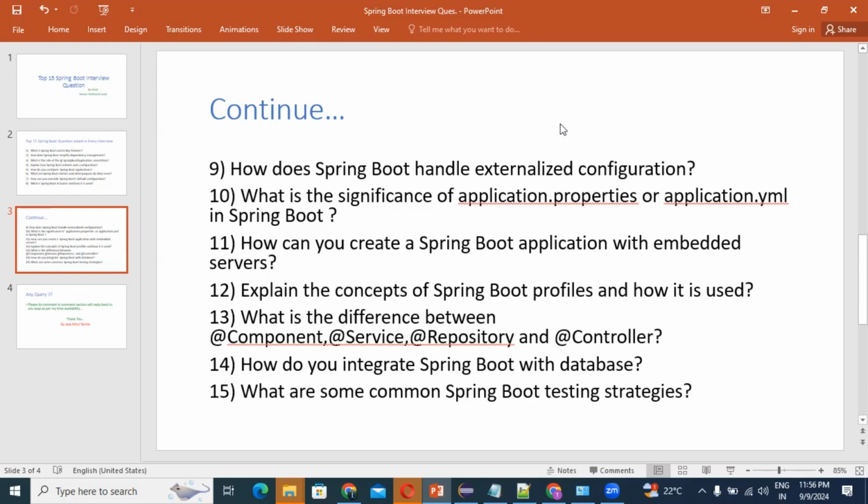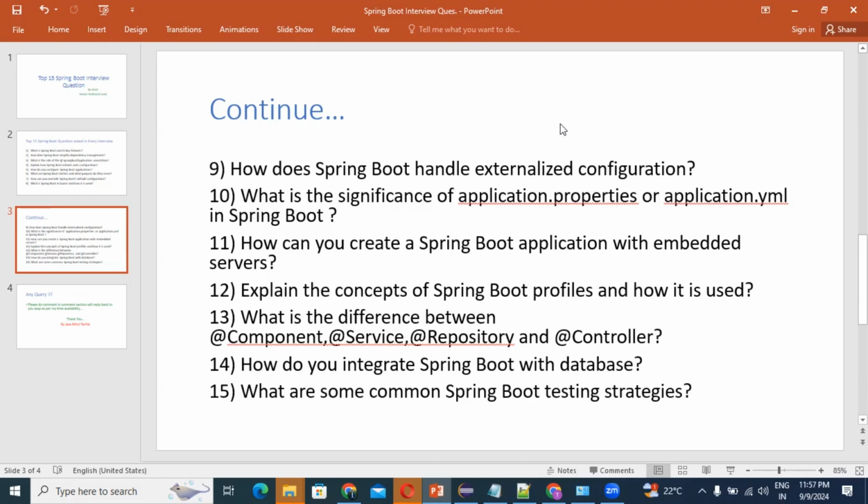Okay, so we'll move to the next question. Explain the concept of a Spring Boot profile and how it is used. Some overview was already given in an earlier question, but this time I will explain it briefly. So what is the question? Explain the concept of Spring Boot profiles and how they are used in our application.